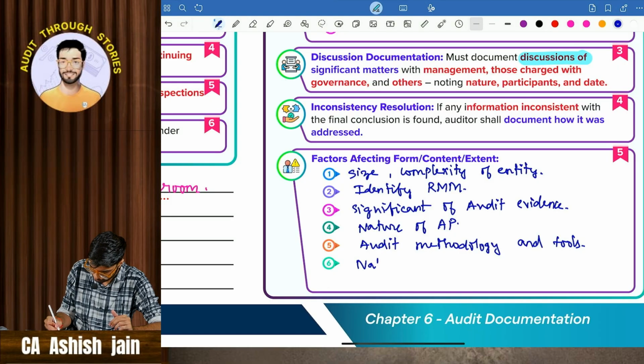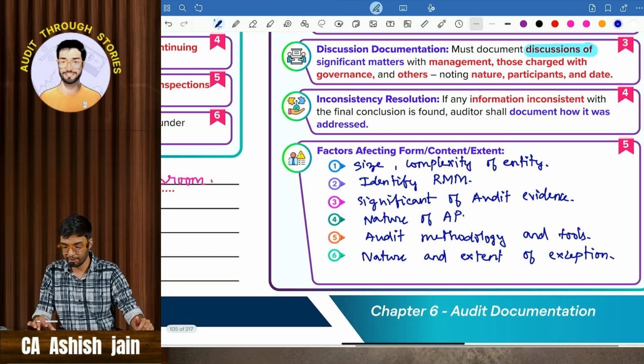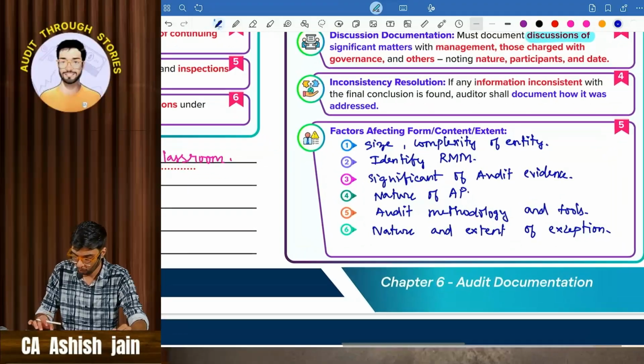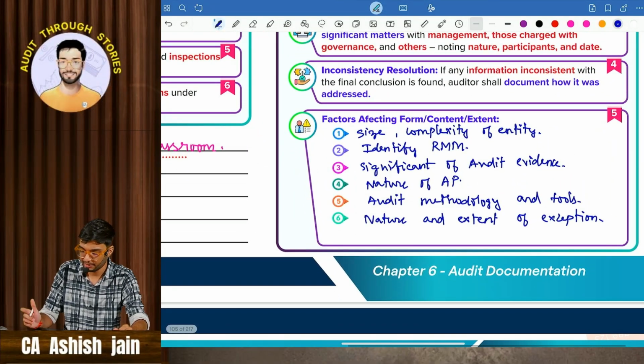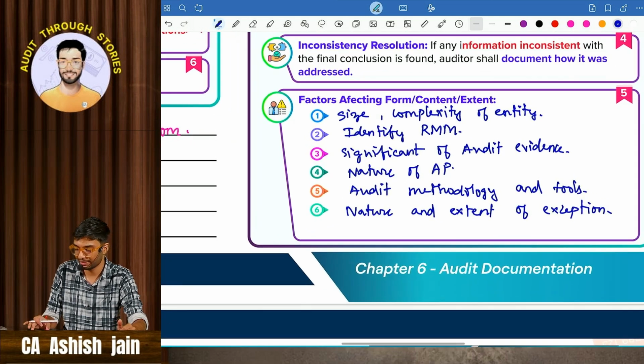Then comes nature and extent of exception. If you write these 6 points, ICAI will definitely give you 3 marks. So: size and complexity, identify risk of material misstatement, significance of audit evidence, nature of audit procedure, audit methodology and tools, nature and extent of exception.